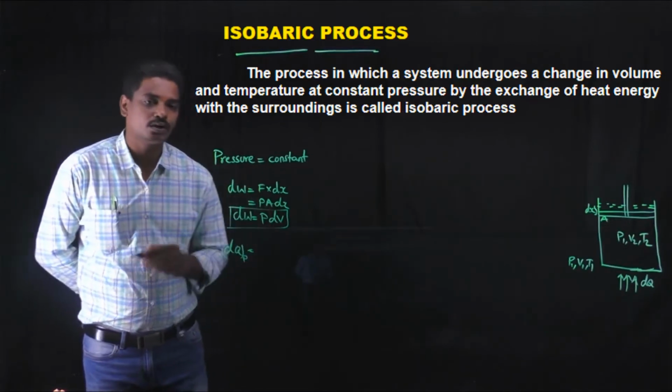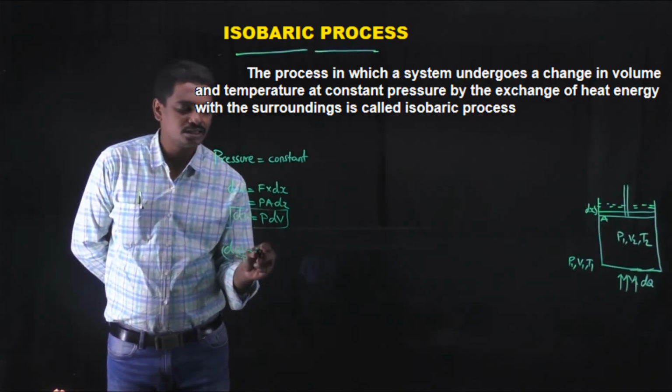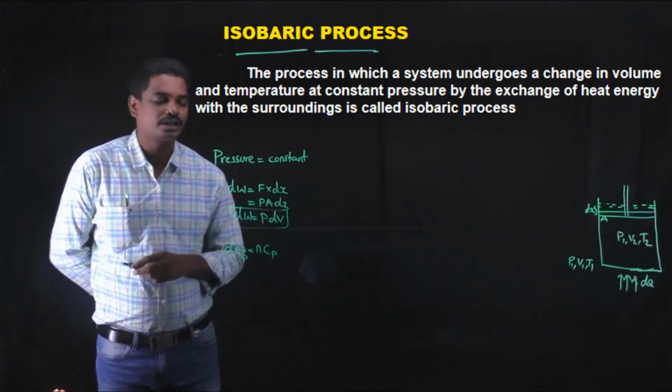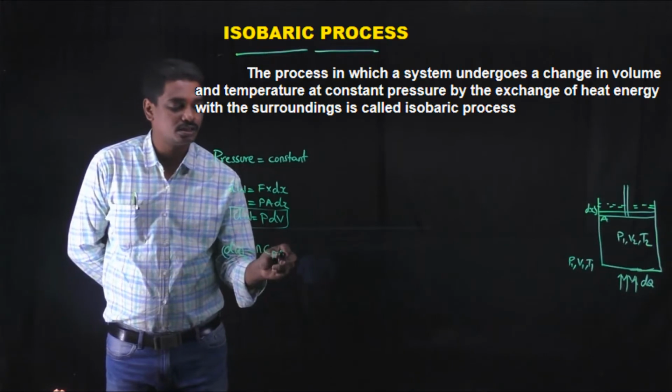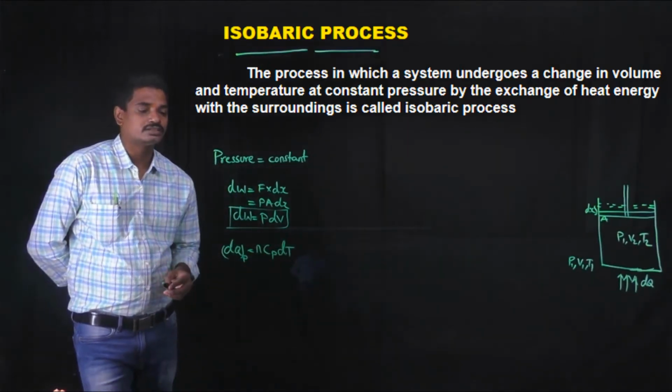Here, as the pressure is constant, the amount of heat supplied dQ at constant pressure is, from the definition of molar specific heat capacities, let n be the number of moles and Cp the molar specific heat capacity at constant pressure. Let dT be the change in temperature, then dQ is equal to n Cp dT.